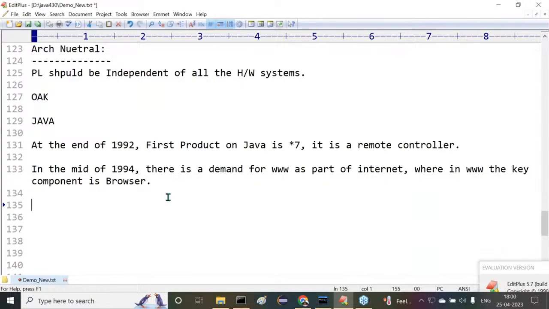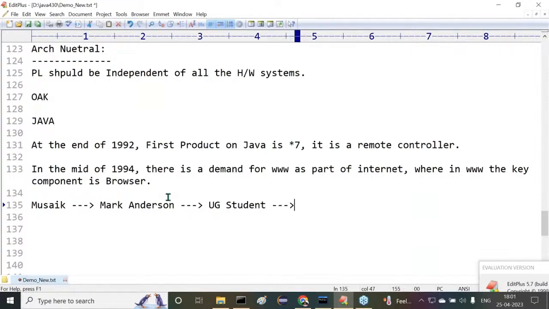What browser is available there at that moment? In the mid of 1994, Mosaic is a browser which is available in outside. Mosaic is a browser name. All right. This browser is getting very good demand. Only that browser is a leading browser in outside there. That was prepared by Mark Anderson. Who is this person actually? This Mark Anderson is an undergraduate student at Illinois University at Chicago.